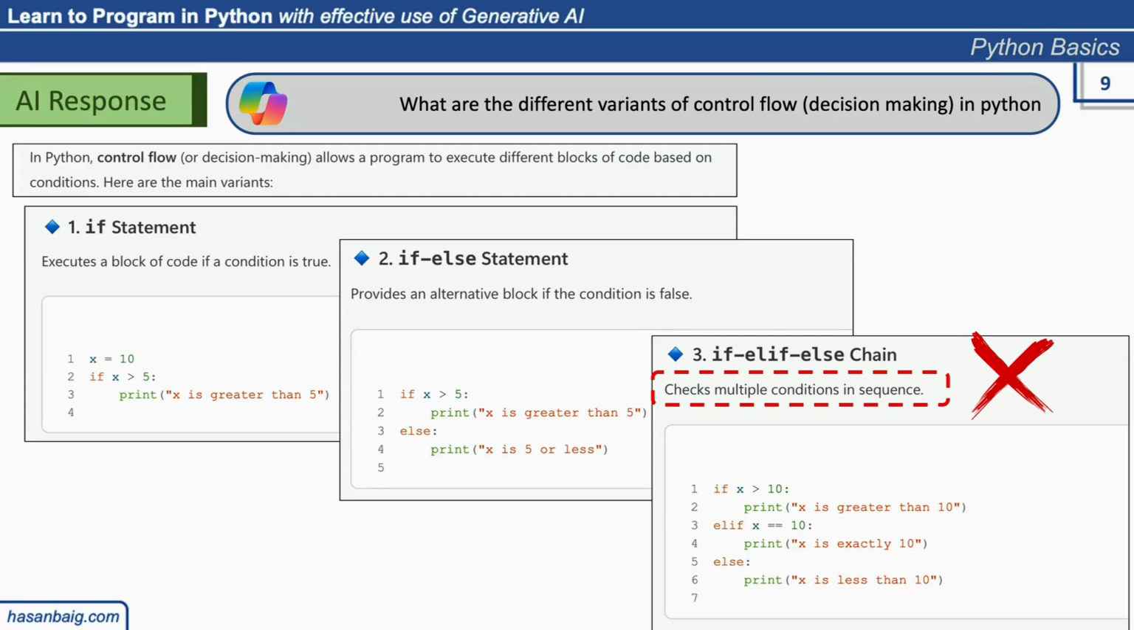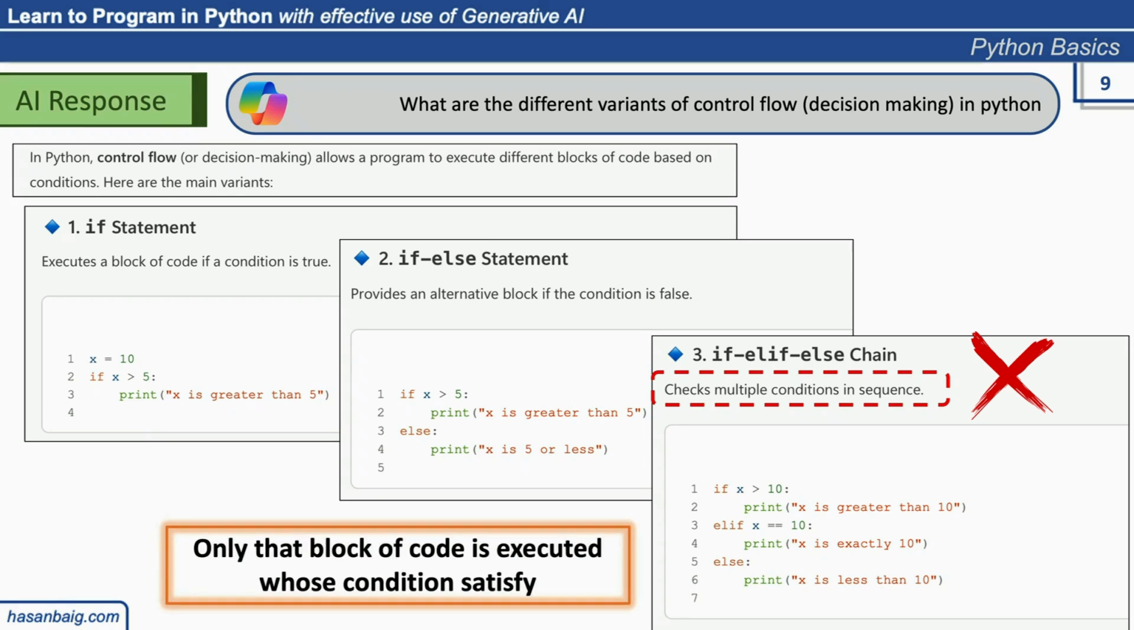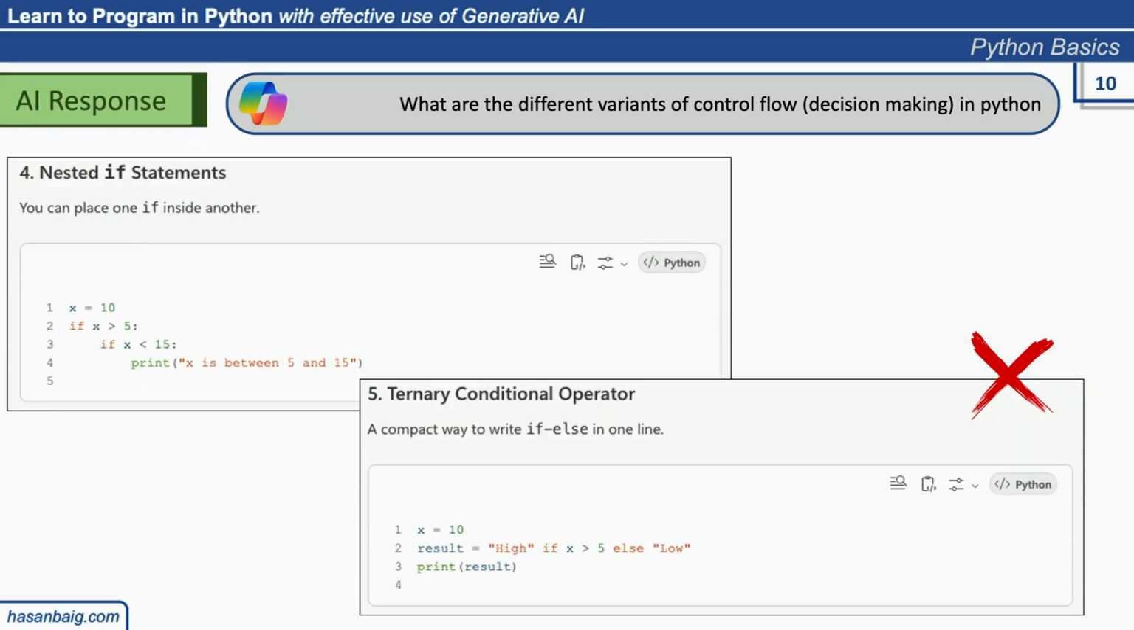Any question here? Does that make sense? It is important to understand because you will see some knowledge questions coming ahead and you may expect similar kinds of questions in your exam. So only that block of code is executed whose condition satisfies and the remaining will be bypassed. And same as GPT, nested if statement and ternary conditional operator. I think all of you have a similar response in the same order. The LLM is the same, so it is responding in the same way, might be using different values for the examples.